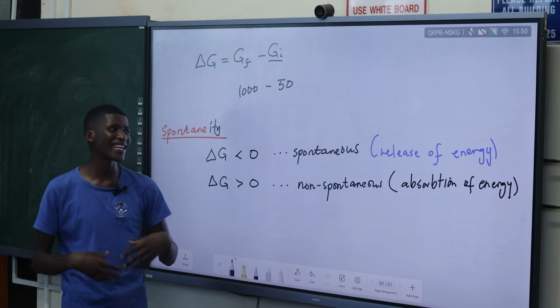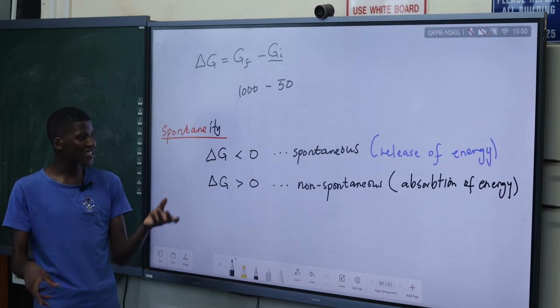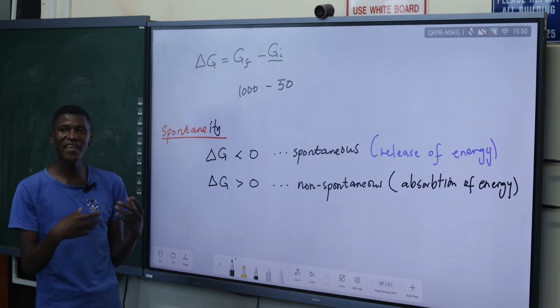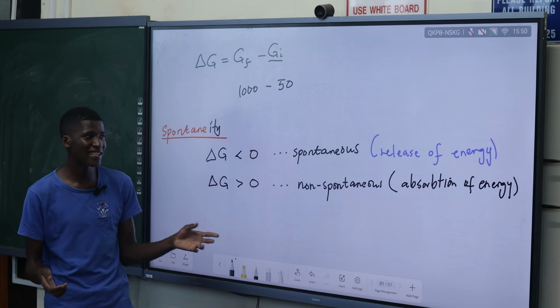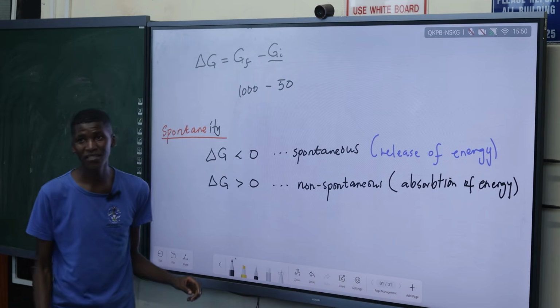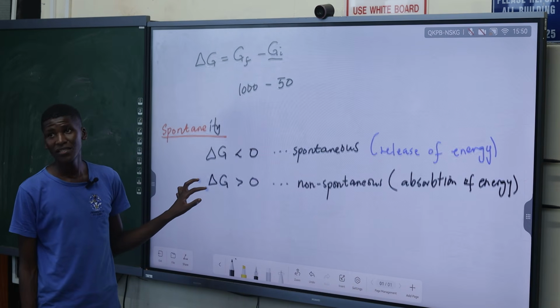But if it happens that the reaction happens on its own, there is no need to put any energy. You just mix those two chemicals and then they release the energy. They just react spontaneously. What do they do? They release the energy in return. Did you get the idea?